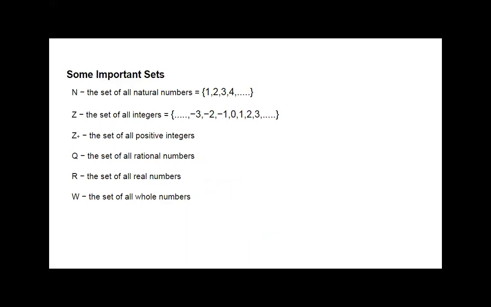Then we can see some important sets, like N is the set of all natural numbers, Z is the set of all integers, Z plus is the set of all positive numbers, Q is the set of all rational numbers, R is the set of all real numbers, and W is the set of all whole numbers. Okay, this is the number system that we have studied.